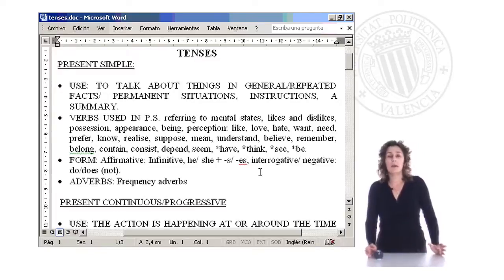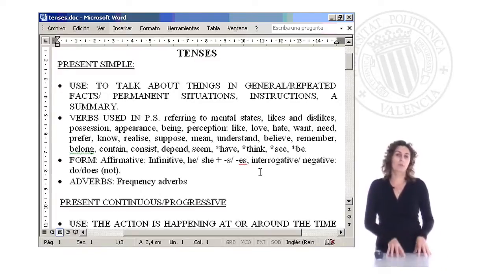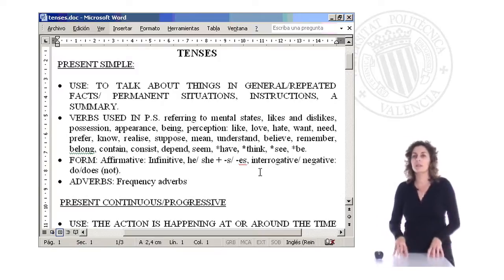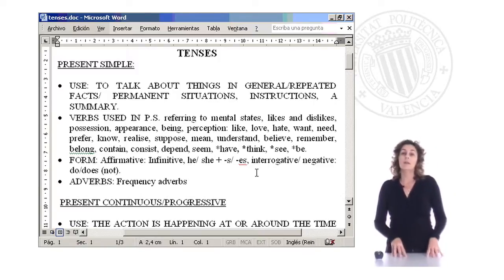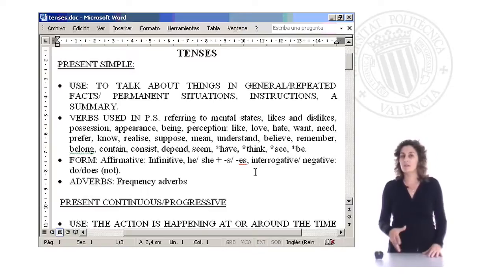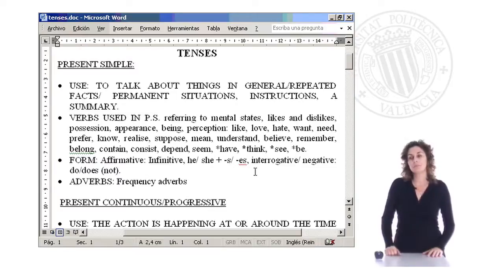When you're talking about present time, I mean things that happen in general or just at the moment, we have to differentiate between the present simple tense and the present continuous tense. Well, the present simple tense is used to talk about things in general, repeated facts. That means when something happens every day, or something that is permanent, or when you give instructions, or when you are writing a summary, etc. In this context, present simple is right. Okay.